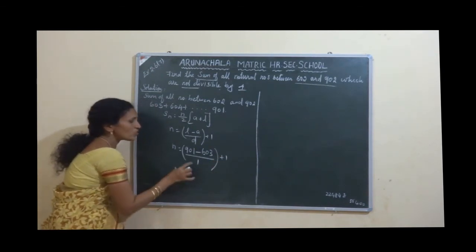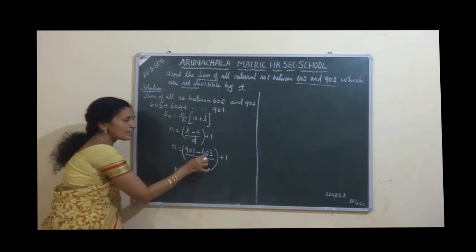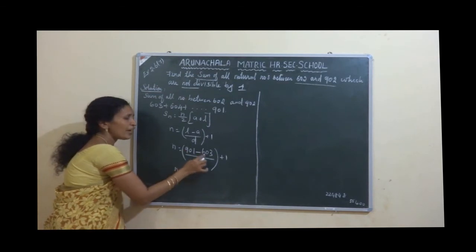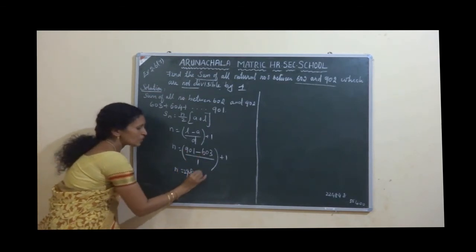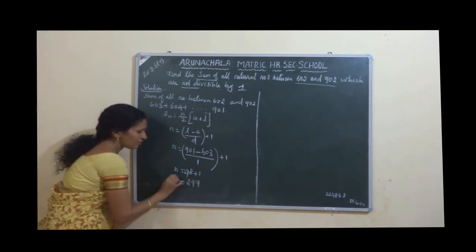So n equal to 11 minus 3 8, 9 minus 0 9, 8 minus 6 2, plus 1. So n equal to 299.